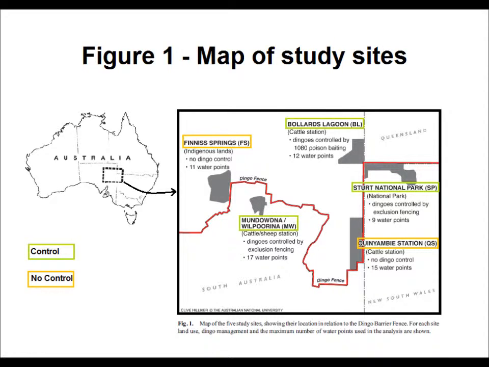The study was performed across 5 sites in New South Wales and South Australia as shown. Each site was within the same desert climatic zone and received similar amounts of rainfall. As an integral aspect of dingo control, sites were positioned on both sides of the dingo fence shown in red. At 3 sites, active control was maintained while there was no control at the other 2.